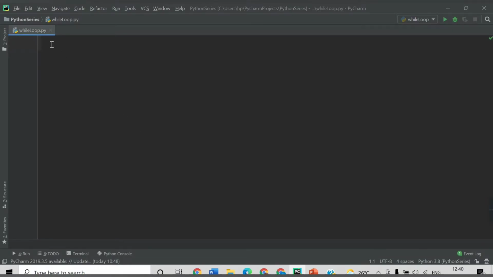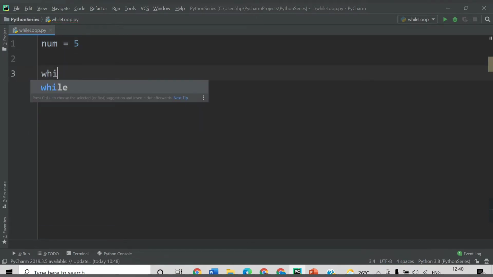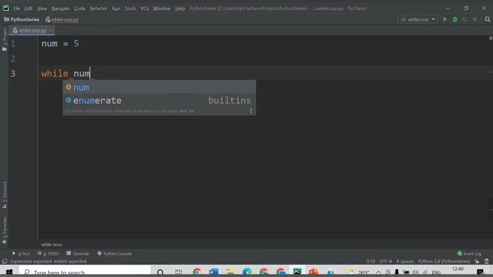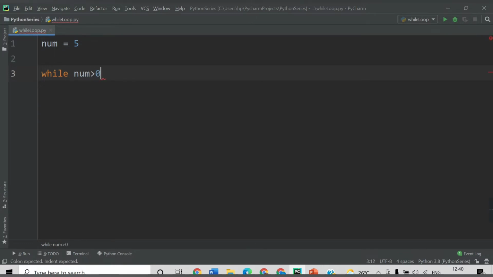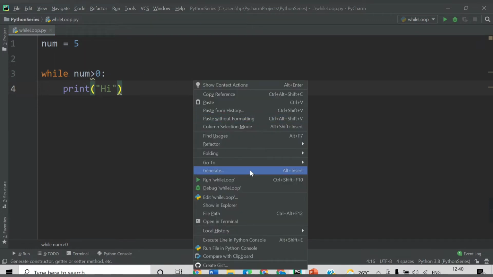So this is my while loop.python file. Let's say I declare here a variable called num and assign it the value 5, and then I will say while, and here I need to provide a condition which returns true or false. So let's say while num is greater than 0. Till this condition is true I want to print high. So I want to print this till num is greater than 0. Let's save this and run.